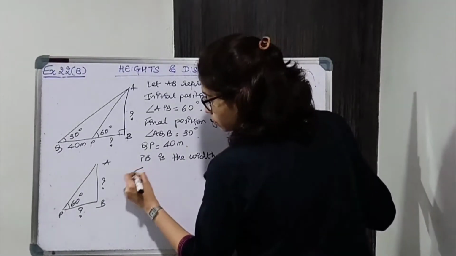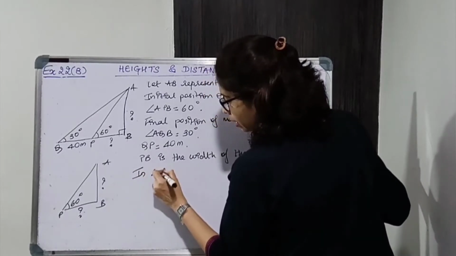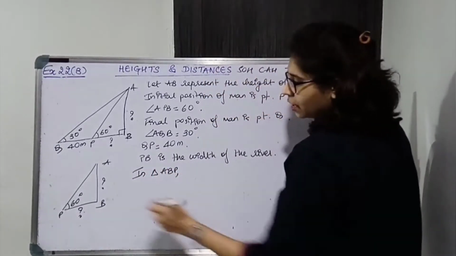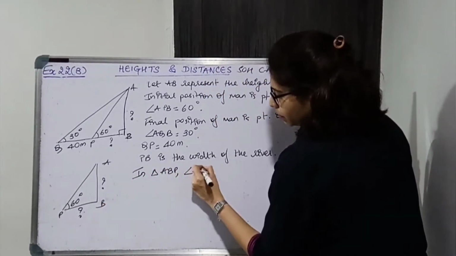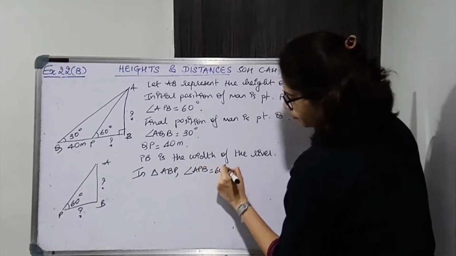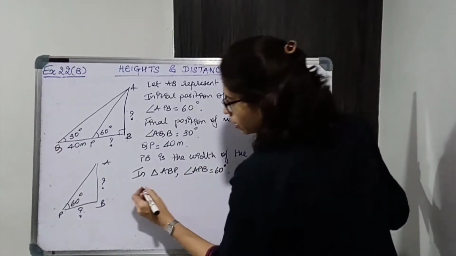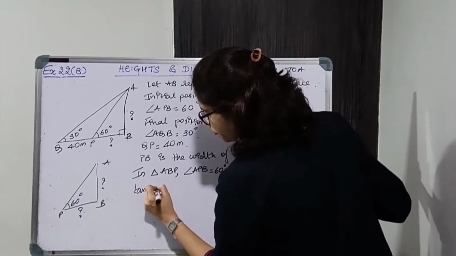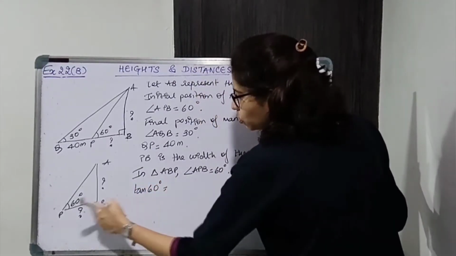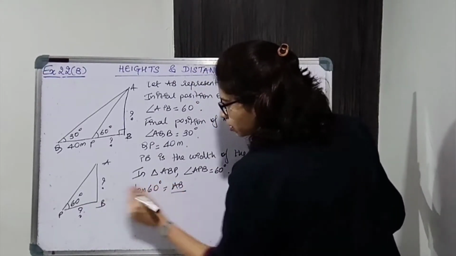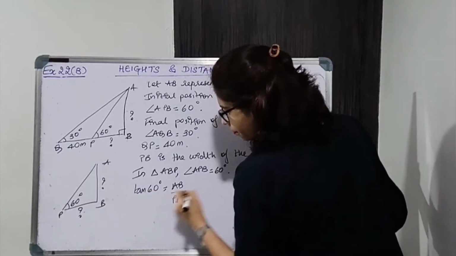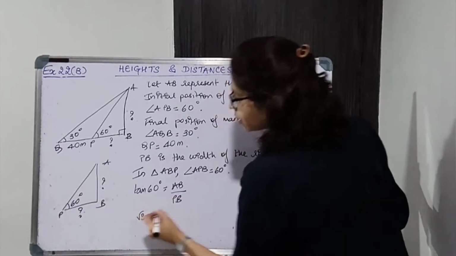So consider triangle ABP. In triangle ABP, angle APB is 60 degrees. Now tan 60 is equal to opposite upon adjacent. This is √3 from the standard value table.